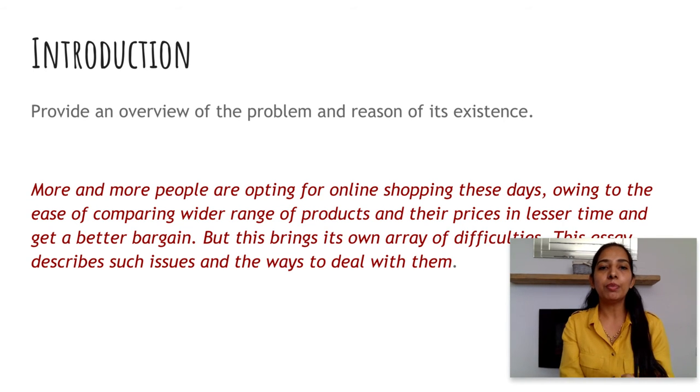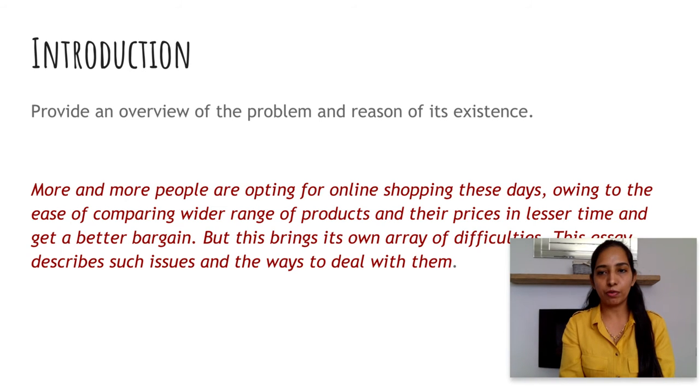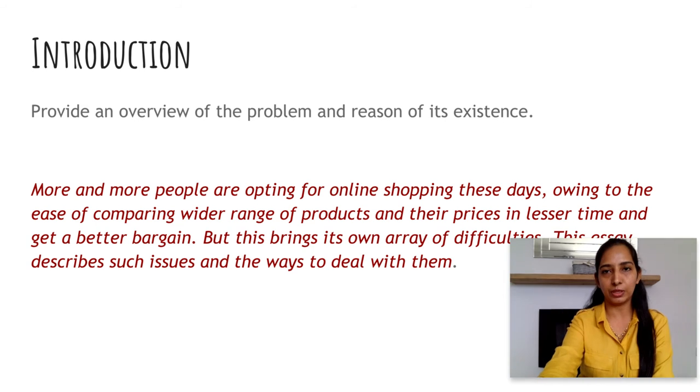I'm telling you, more and more people are opting for online shopping these days owing to the ease of comparing wider range of products and their prices in lesser time and get a better bargain. But this brings its own array of difficulties. This essay describes such issues and ways to deal with them. Right. In the first line, I have talked about internet shopping and its benefits. Why is it becoming popular? In the next sentence, I have told that there are few problems associated with it. And finally, in the last line of the introduction paragraph, I have told that in the coming paragraphs, I am discussing these issues and the ways to deal with them.